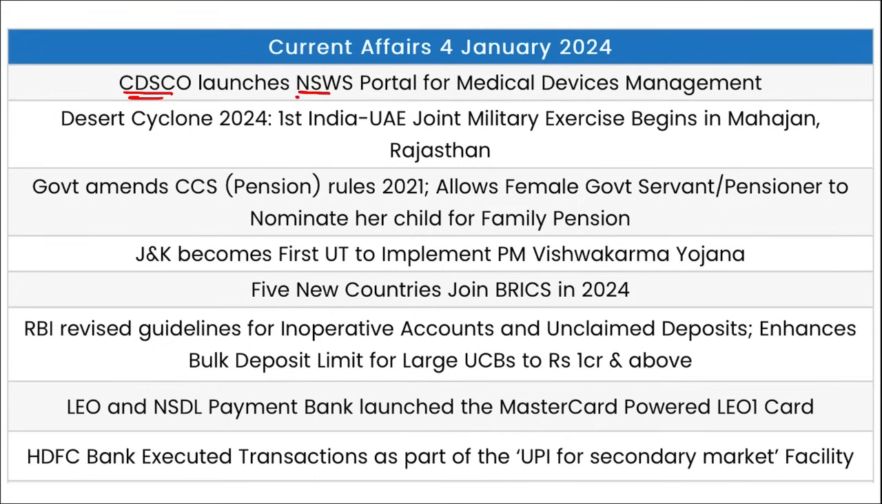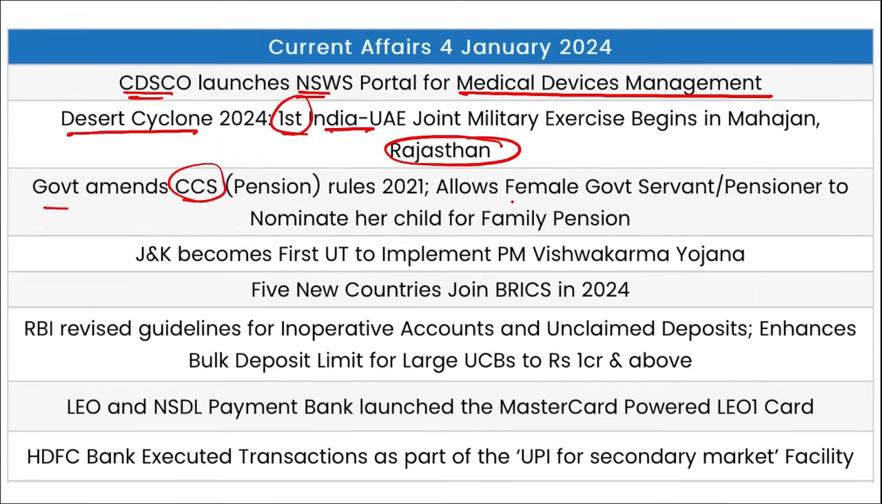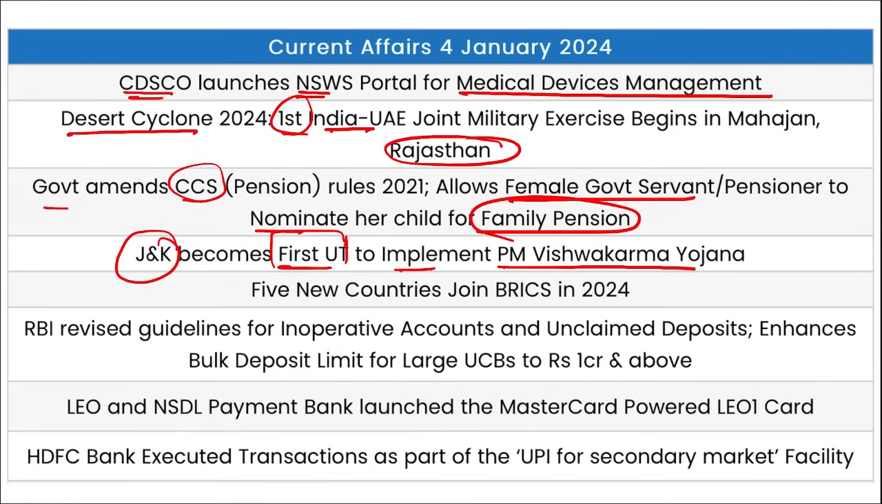CDSCO has launched this NSWS portal for medical device management. Desert Cyclone, this is the first India and UAE joint military exercise held in Rajasthan. Government has amended the CCS pension rule and has allowed the female government servant to nominate her child for the family pension. Jammu and Kashmir became the first UT to implement PM Vishwakarma Yojana. 5 new countries have joined the BRICS in 2024.